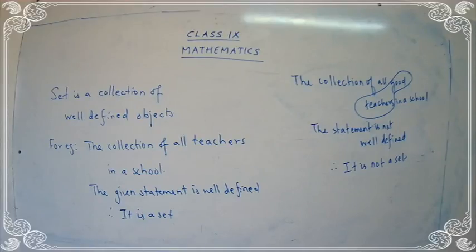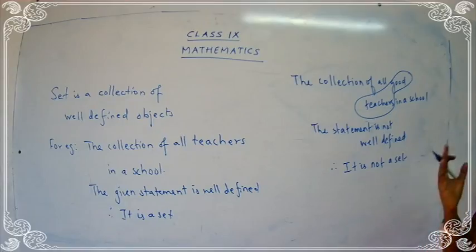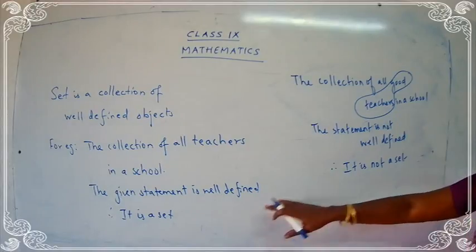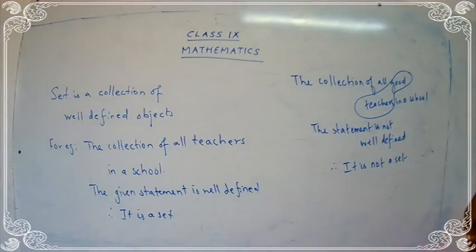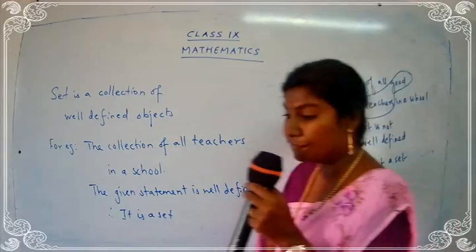So you have already done one sum from exercise 1.1, children. So you have got an idea how to identify whether a given statement is a set or not a set. So remember this in your mind. If the statement is true for everyone, if I and if you, if everyone says the same statement, you have to say that it is a set. And if your statement and my statement is different, we have to say that it is not a set. Okay, and also we have seen the different forms.